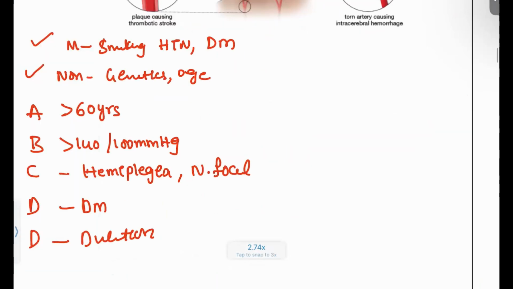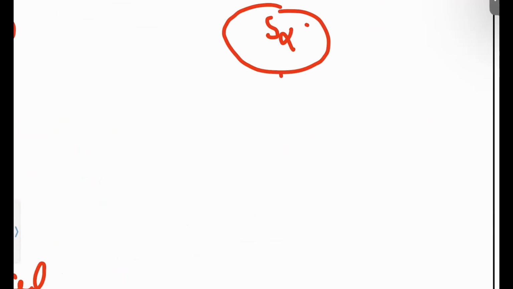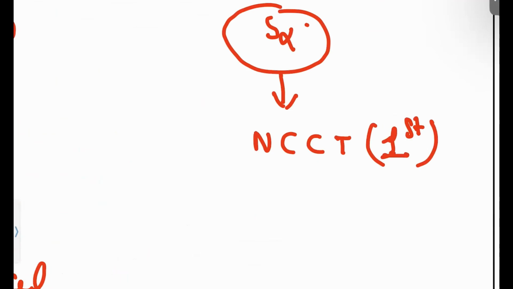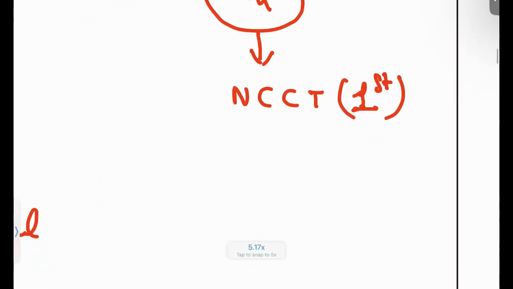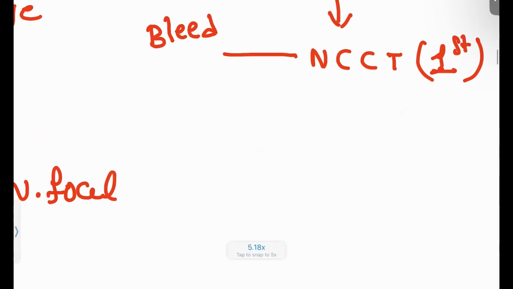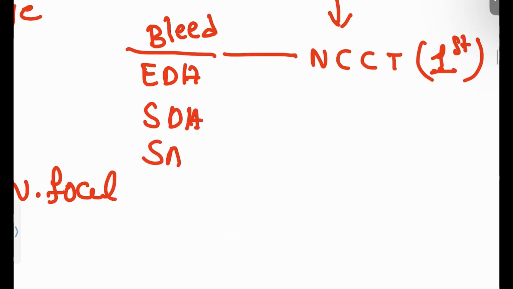So always, let's say the patient presents with an ischemic stroke, what do you have to do now? The patient is having slurred speech, and the patient is also having weakness. So based on this, you have to go for the NCCT. This is your first line diagnostic test. Okay, go and do the NCCT. If you see a bleed on the NCCT, your differential diagnosis is epidural hematoma, subdural hematoma, or subarachnoid hemorrhage.